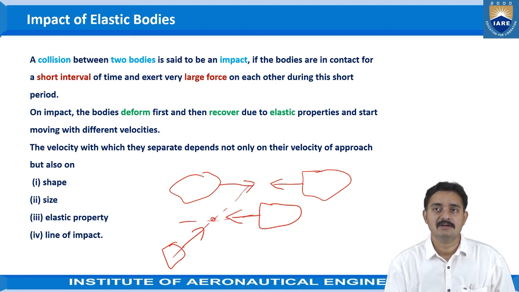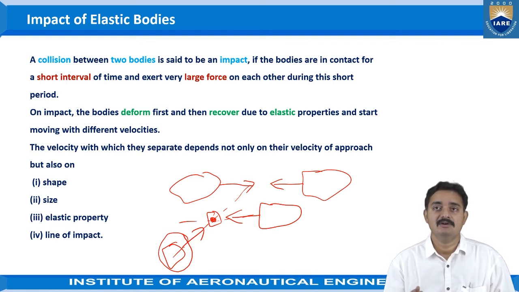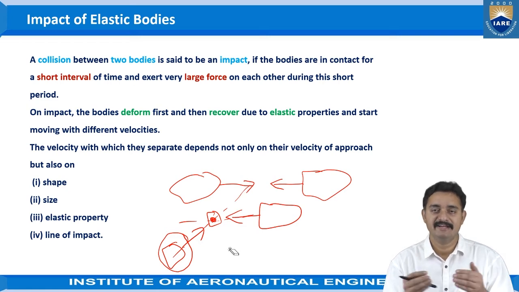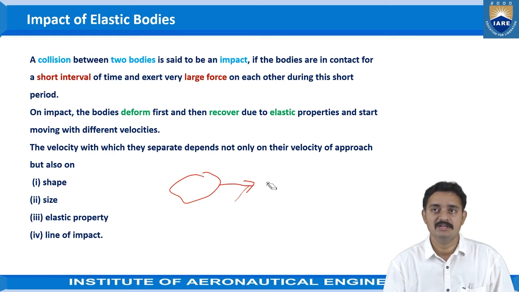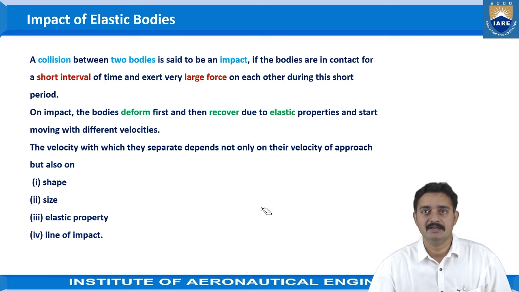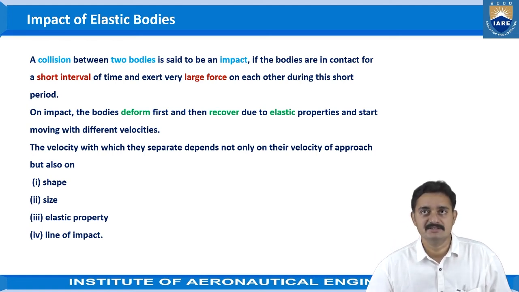So the contact point will be at this point. Then the direction, the velocity of approach and velocity of separation will be different from the direct impact, right? So these are the cases where the impact depends not only on the velocity of approach alone, but also on the four factors which we have discussed.